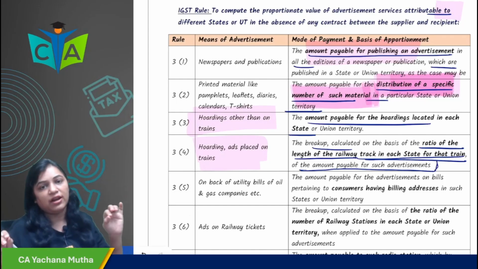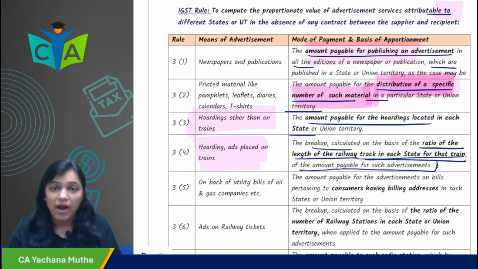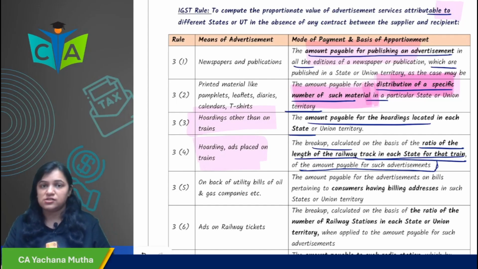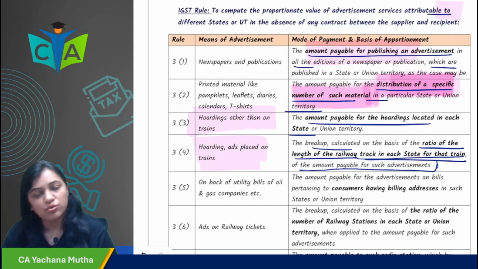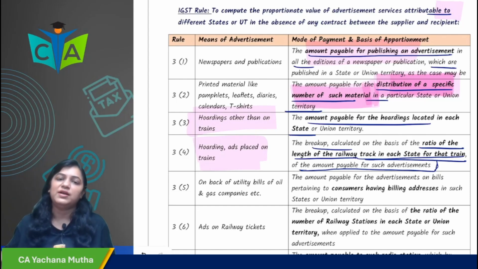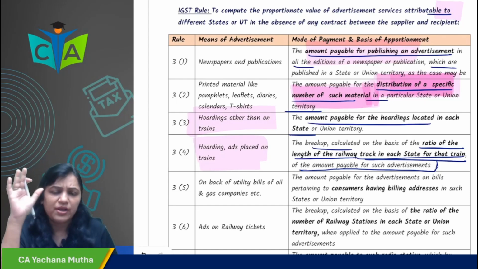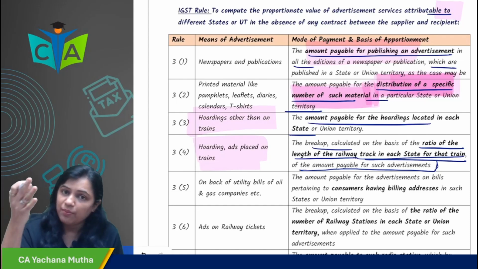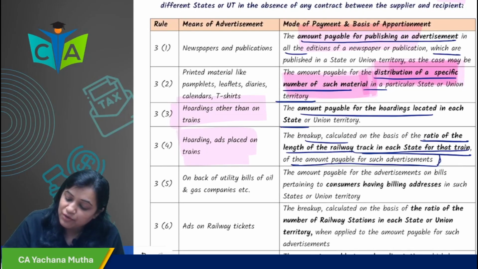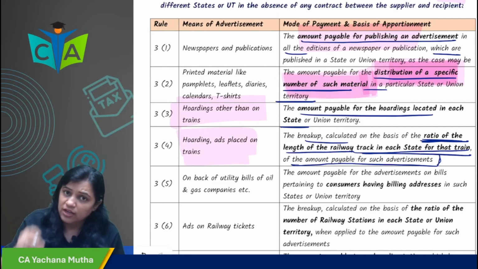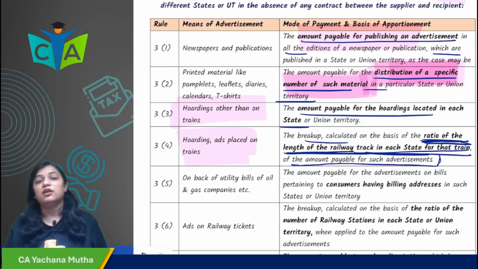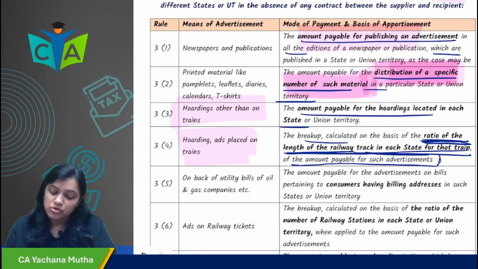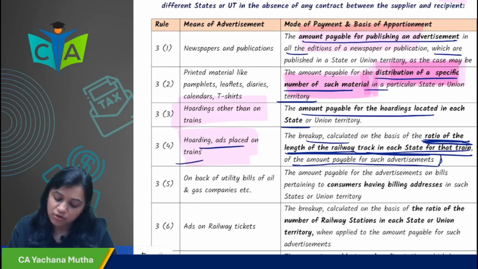So, for example, my train is passing through 5 states, from Mumbai to, for example, Chennai, it is passing through 5-7 states. So for example 5 states, all those 5 states would be the place of supply. How would the value be apportioned? On the basis of the ratio we have to find out for that particular train. For Rajdhani Express, for example, what is the ratio of length of railway track in each state? That is how the value would be apportioned for the ads which are placed on trains.